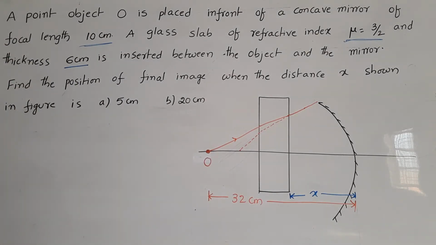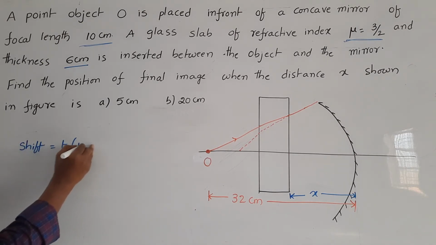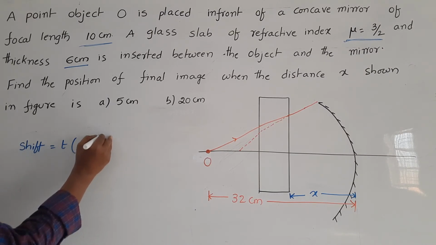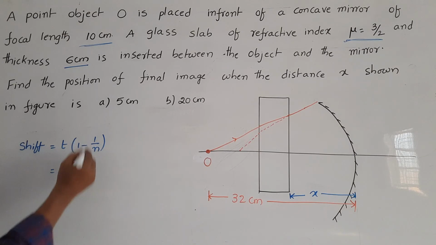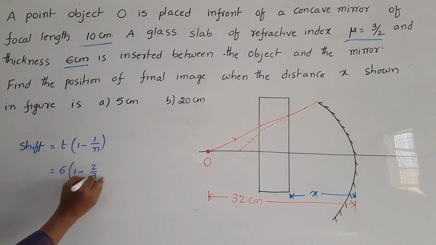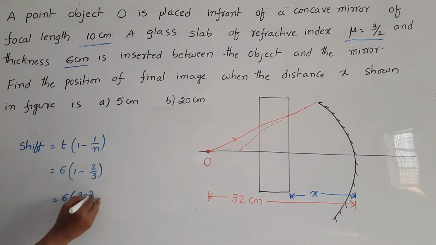So shift is equal to thickness t into 1 minus 1 by mu. 6 into 1 minus its reciprocal, 2 by 3, 6 into 3 minus 2 by 3, 2 centimeter shift will take place.